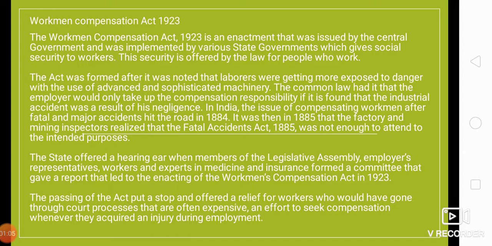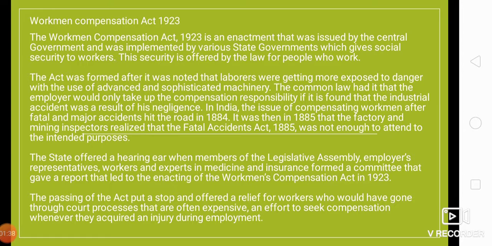The act was formed after it was noted that the laborers were getting more exposed to danger with the use of advanced and sophisticated machinery, right? So there was more risk and danger in the industry. So in order to safeguard their rights, this act was enacted. The common law had it that the employer would only take up the compensation responsibility if it is found that the industrial accident was a result of his negligence, right? So if there was negligence, then only he was liable.